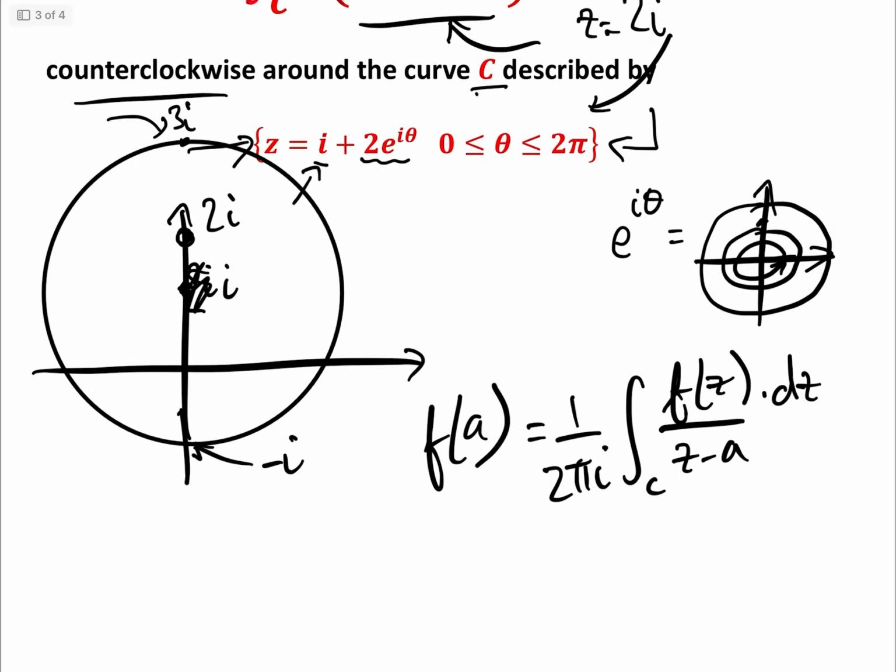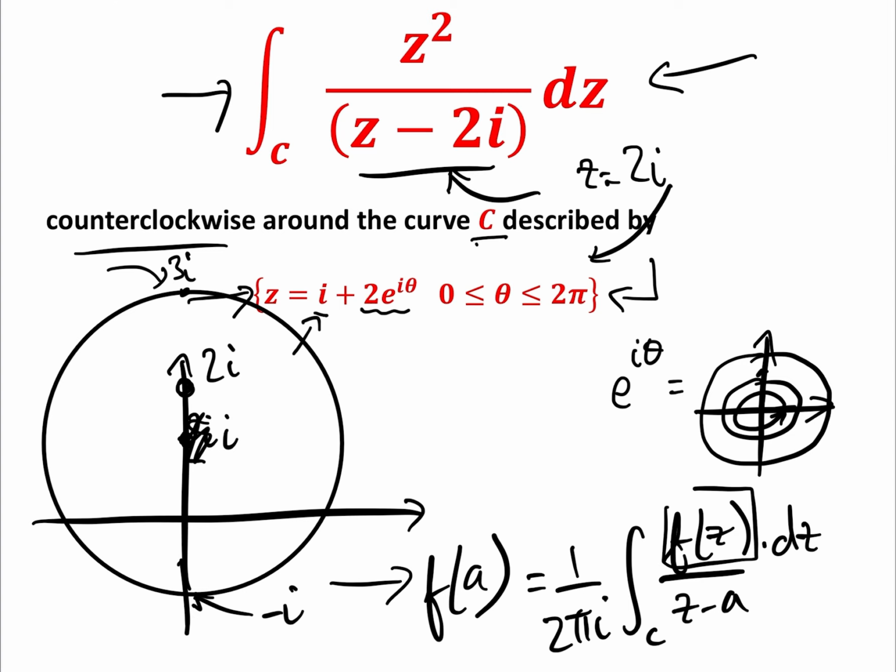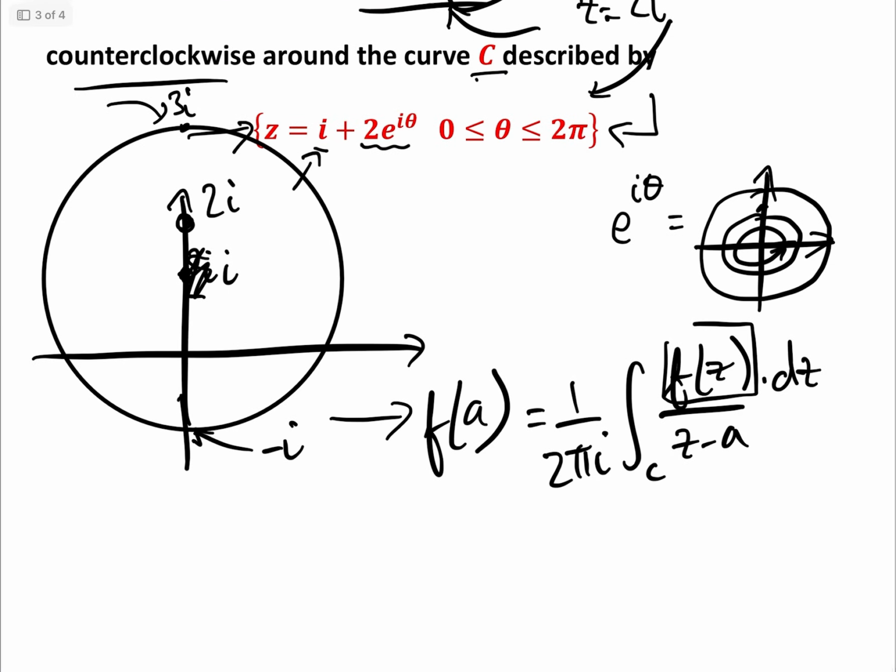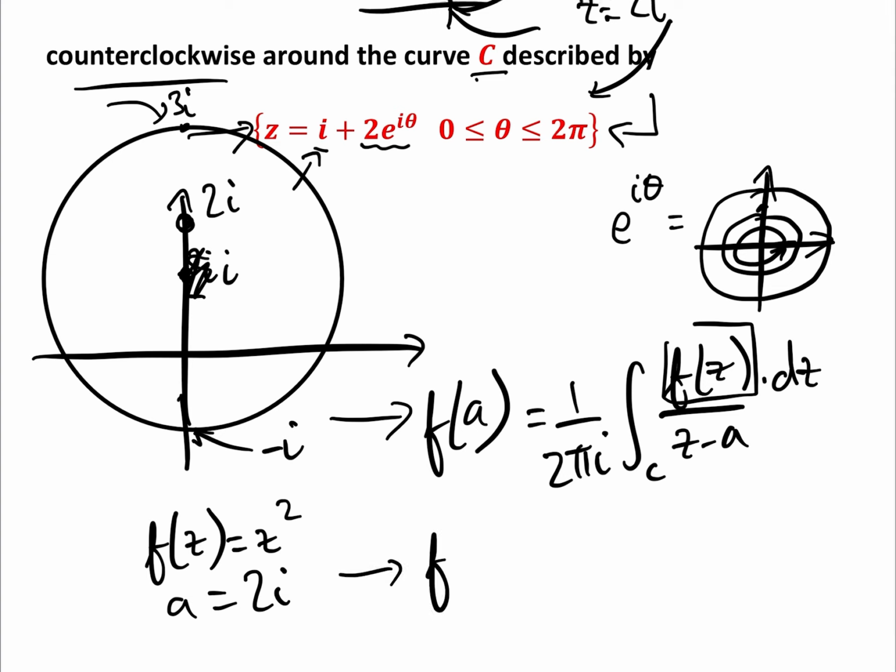Okay, so clearly here what we need to do, let's just compare this and this. Well, clearly f of z is going to have to be z squared, and a is going to be 2i. So we let f of z equal z squared, and we let a equal 2i. And literally all we need to do now is just plug it all in. These are easy questions once you get your head around them.